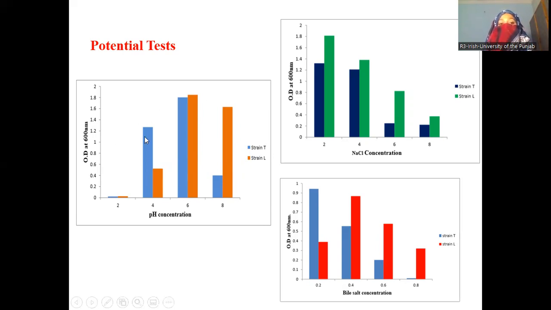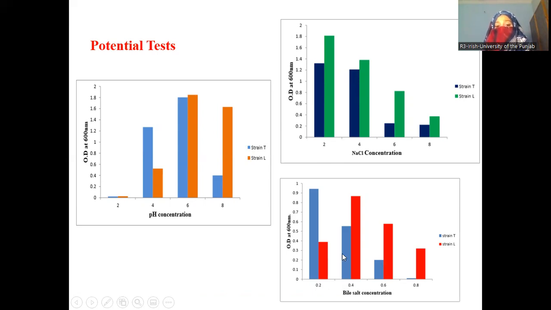You can see that strain T and strain L both give good growth at pH 6. Next is NaCl. In NaCl, we use 2% NaCl, and Lactobacillus gives good growth at 2%.